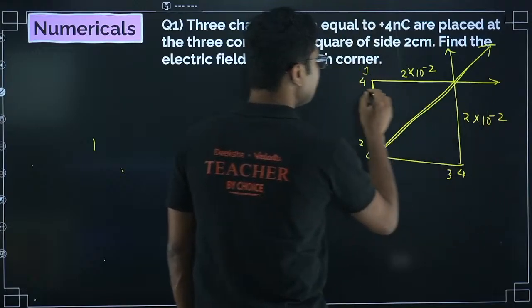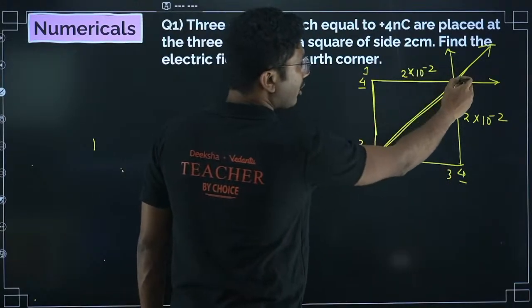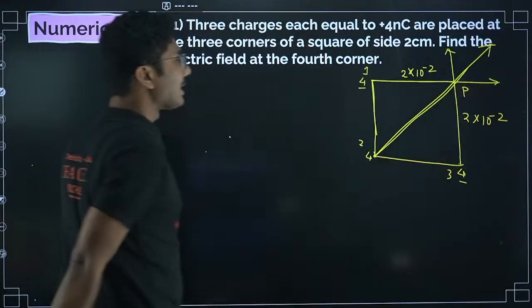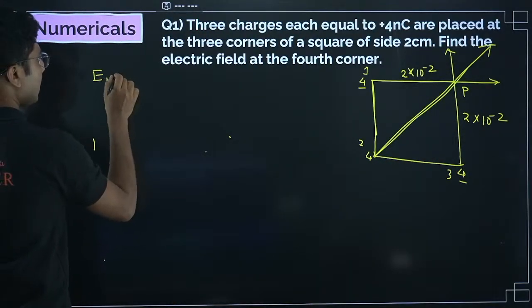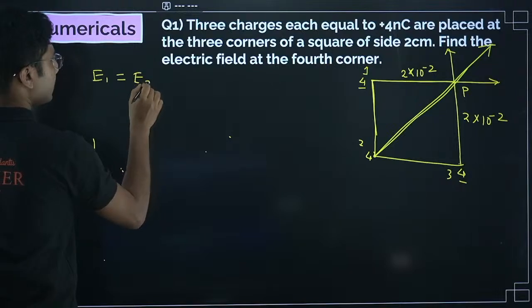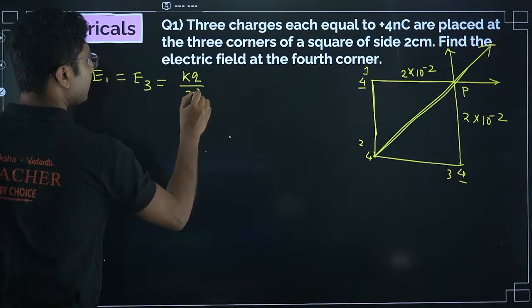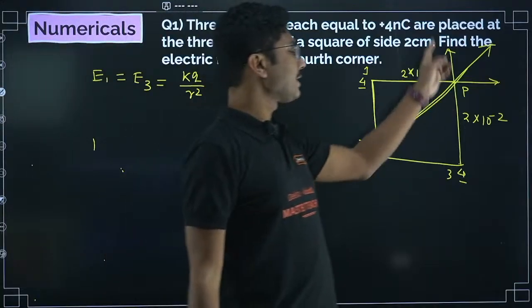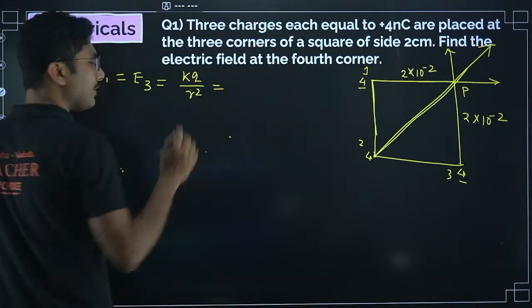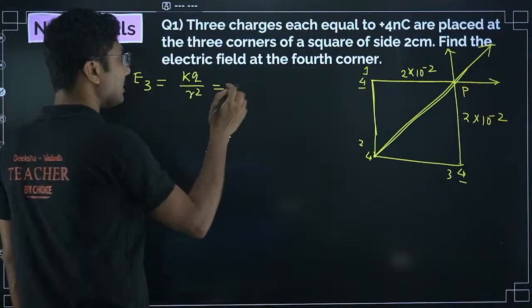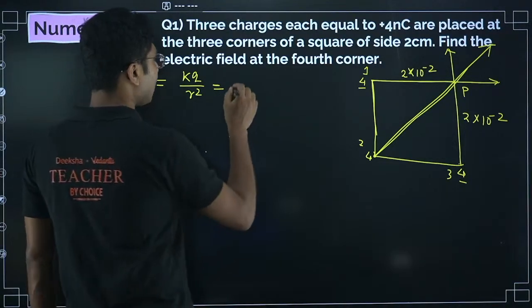So as you can see, this charge and this charge are both at equal distance from the point of inspection. So we can say that the electric field due to charge 1 is equal to the electric field due to charge 3, and that is equal to kq by r square. Even though their directions are different, the magnitude will be the same, directions will be different, so we have to add them vectorially. Electric field is a vector quantity, so you cannot add them in scalar form.